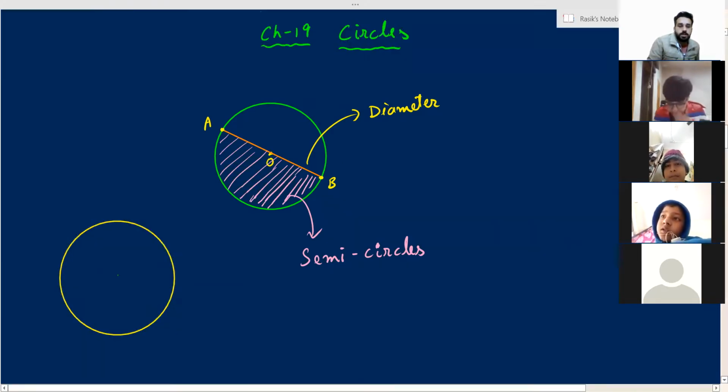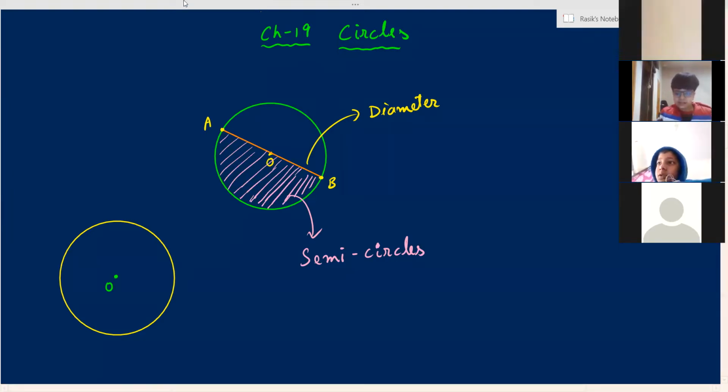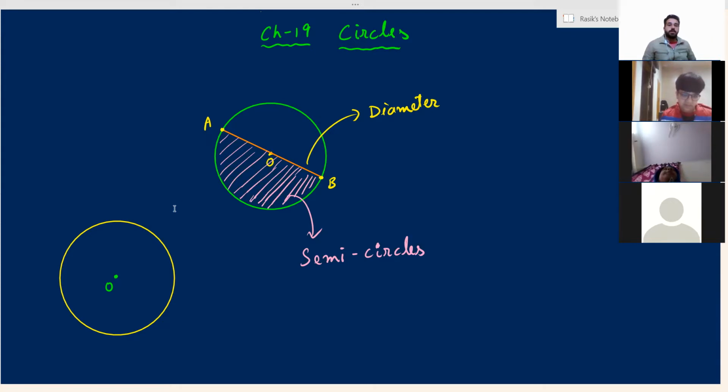So look at this. This is the center of the circle. Let's name the center O. And if I join the center of the circle with any one point on the circumference of the circle, suppose the point A, this is half of the diameter, am I right?